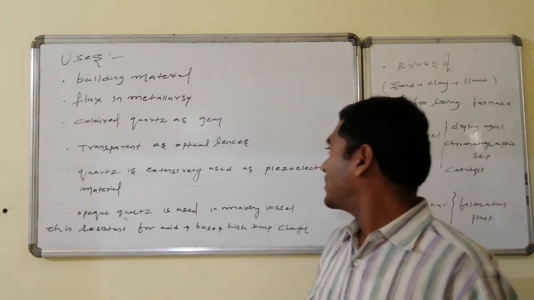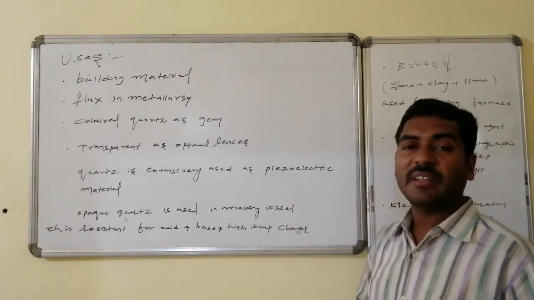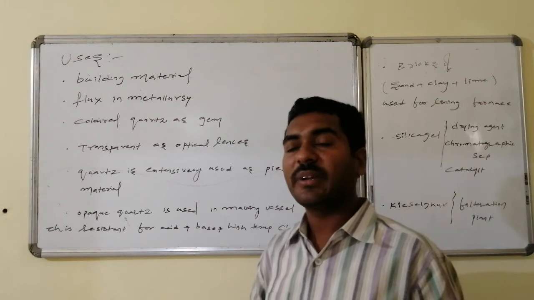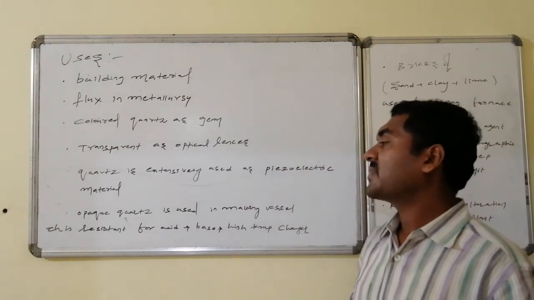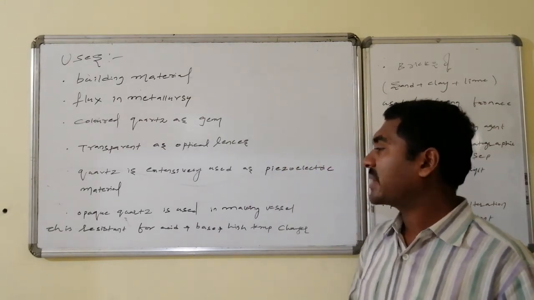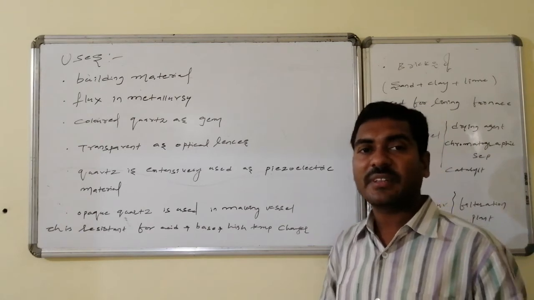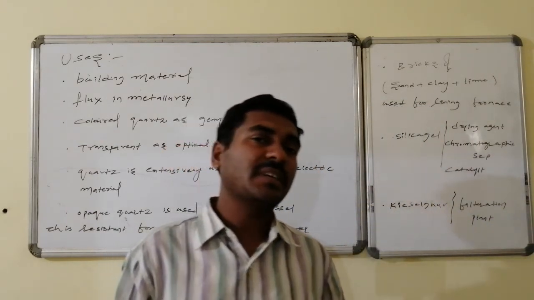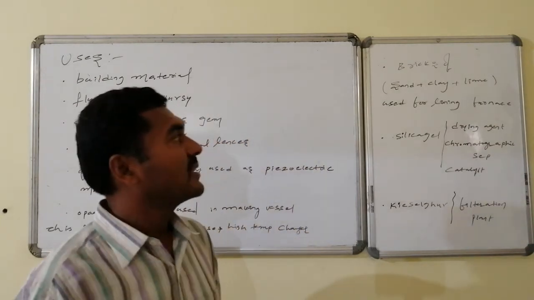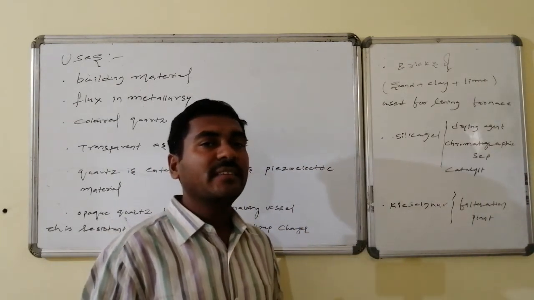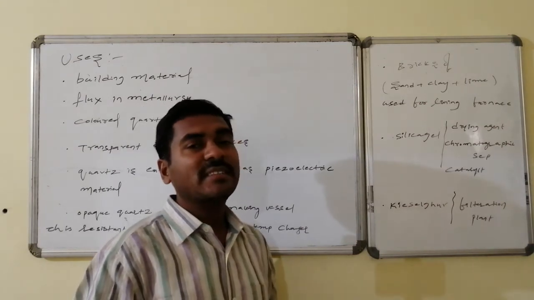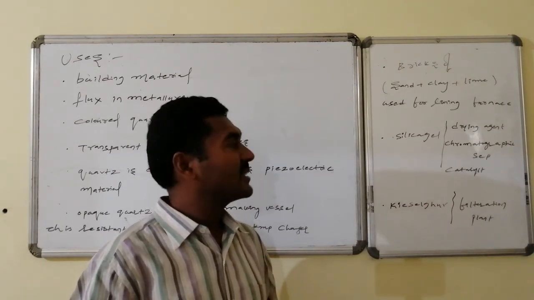Quartz is extensively used as a piezoelectric material. With the help of this, very accurate clocks can be designed. Opaque quartz is used in making vessels which are resistant to acids, bases, and sudden changes of temperature over a high range. Similarly, bricks made of sand, clay as well as lime are used as lining for furnaces.